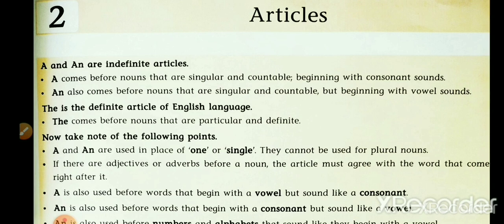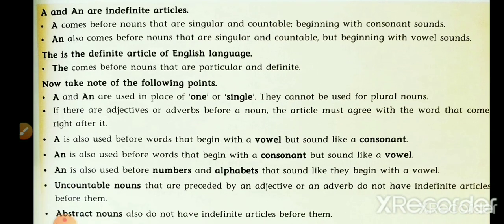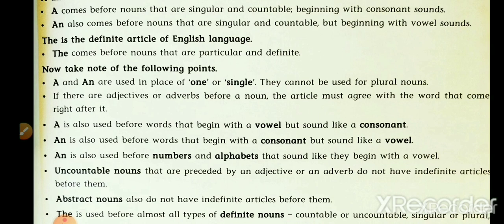Okay? Now take note of the following points. Here some points is given here. See here. A and an are used in place of one or single. They cannot be used for plural nouns. A and an, both articles, are known as indefinite articles. We can put it before one thing or singular thing. They cannot be used for plural nouns. We cannot put article a and an before plural nouns.